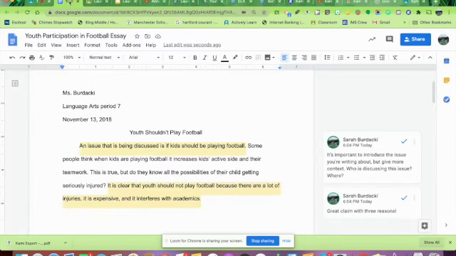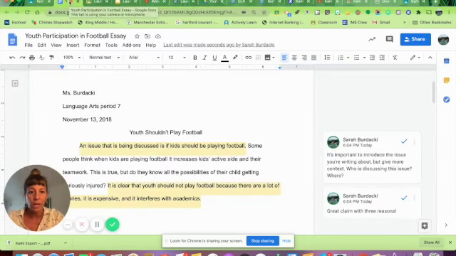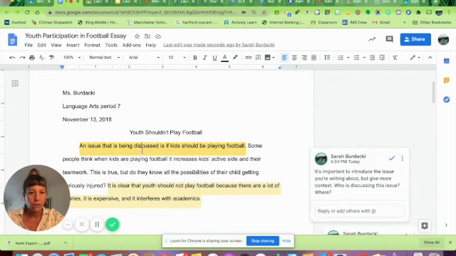Okay, so first we're going to look at an assignment that was graded with Google Classroom. This should look familiar to you. Your teachers have probably been doing this for years, but just a refresher, when you click on a highlighted part of your assignment, there's a comment, and this comment says, it's important to introduce the issue you're writing about, but give more context. Who is discussing this issue and where? So this was an essay written a couple of years ago by one of my students about why youth shouldn't play football. And, you know, it was a good start, but she really just needed to add a few things.